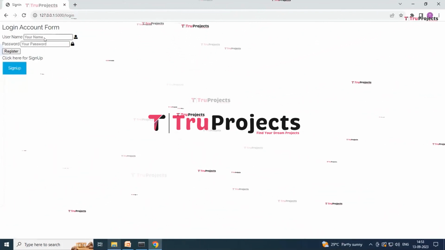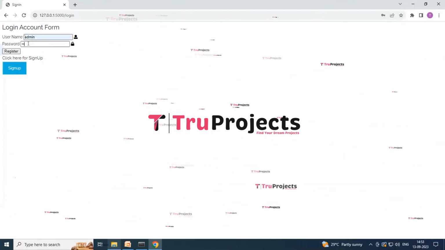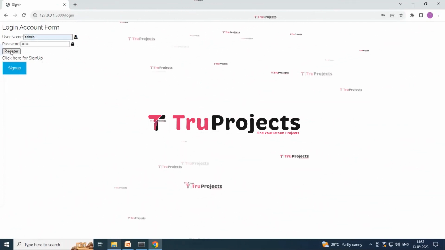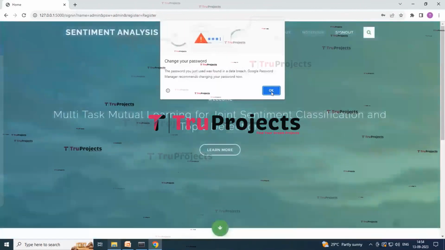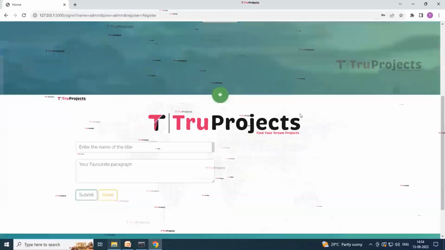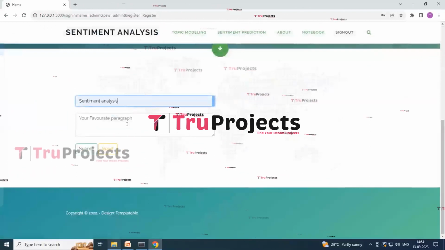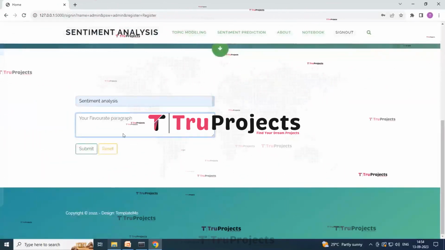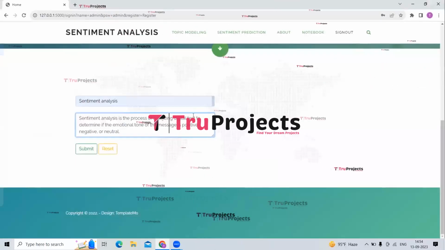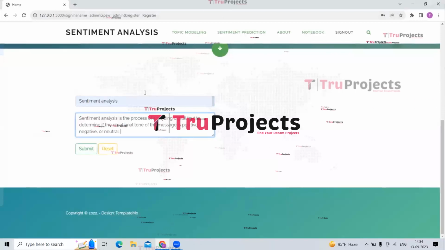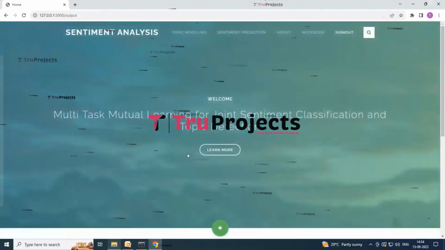Just enter the username over here and the password which you created while doing the registration, and now click on the register button. So here you can see that you have to enter the name of the title. Suppose that I am entering sentiment analysis, and the paragraph which is your favorite, and now you just have to click on the submit button. So let me just enter the paragraph. So here you can see that I have entered the paragraph over here. Now just simply click on the submit button.